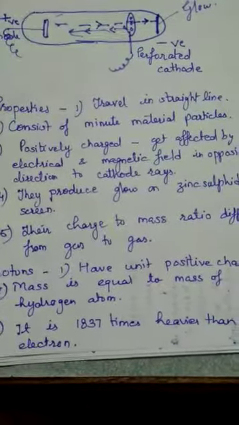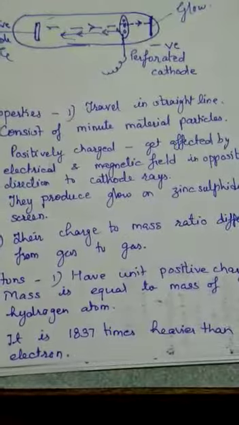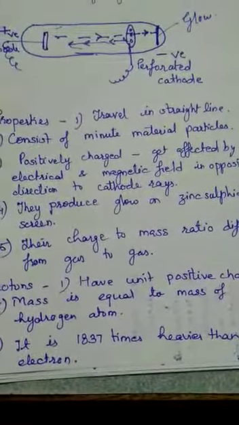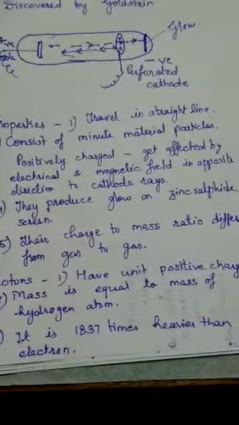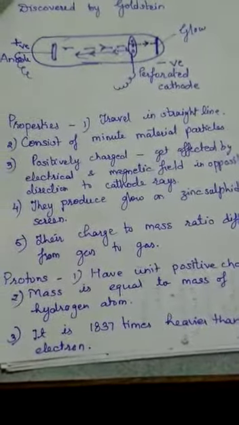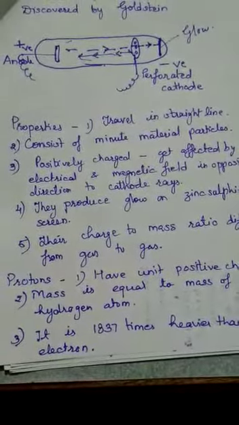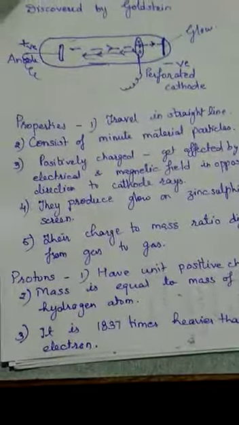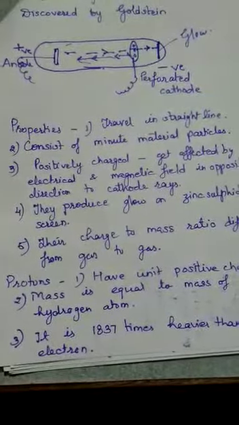Its mass is 1837 times the mass of an electron. That means it is as heavy as 1837 electrons. So these are the properties of protons, and this is the experiment which led to the discovery of protons. The discovery was done by Goldstein.